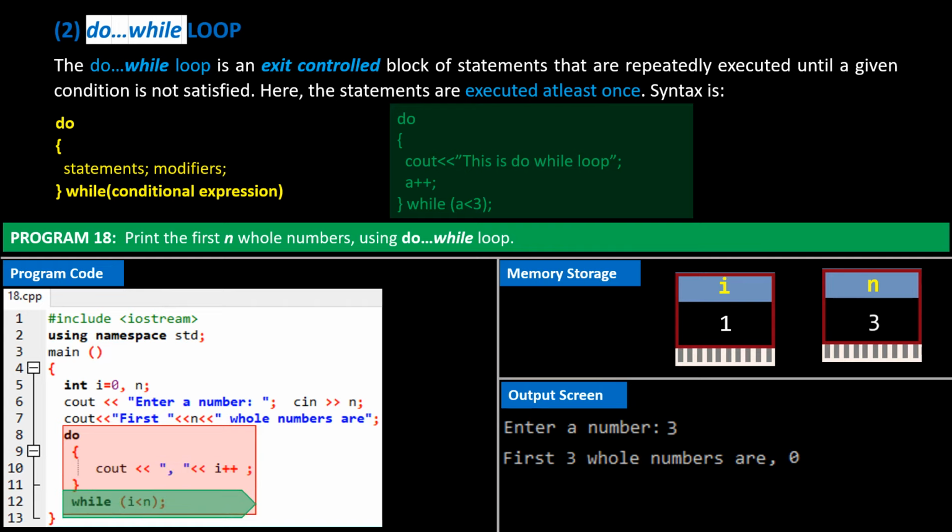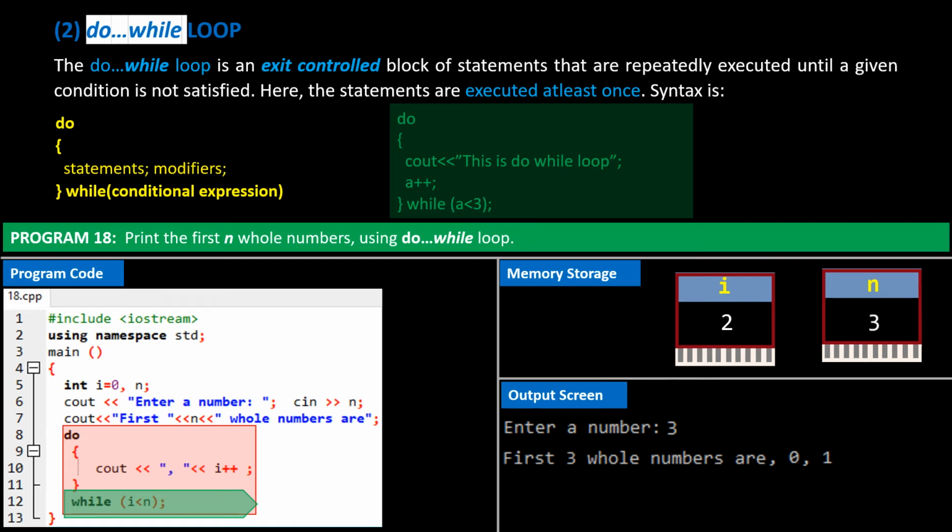It checks if i is less than n, i is 1, and n is 3. So i is less than n, and this means the while loop will be repeated. Control shifts to top of the loop, comes to the cout statement, and prints a comma, followed by value of i, that is, 1. i is then incremented by 1. i now becomes 2. Control shifts to the while condition at bottom of this loop.